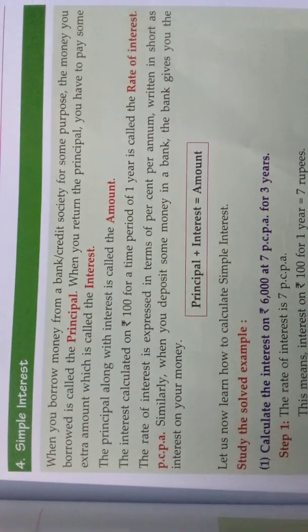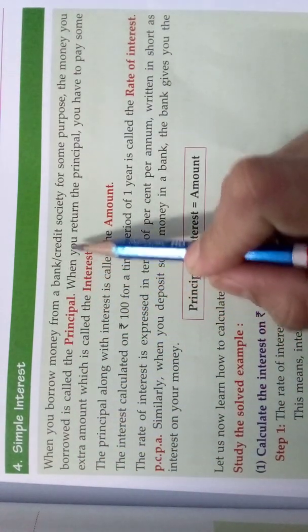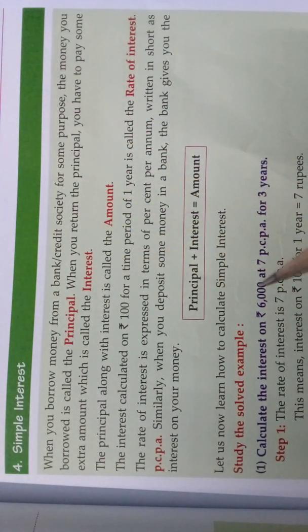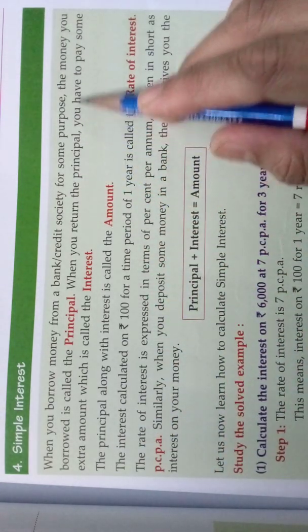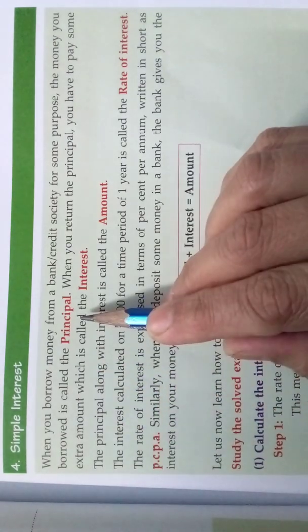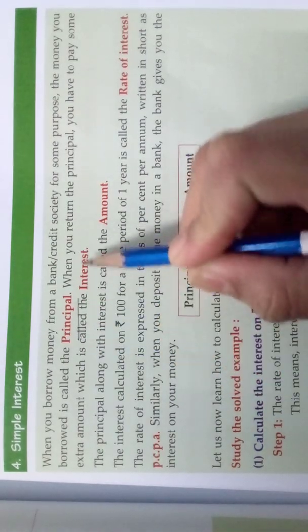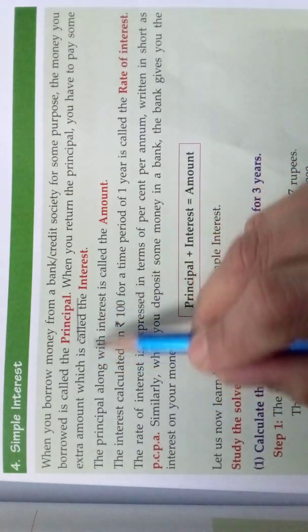When you borrow money from a bank or a credit society, or a person who is giving credit to you, for some purpose, the money you borrowed is called the principal. What is the name of the money that you borrow from the bank or a credit person or a credit society? That is called principal. When you return the principal, you have to pay some extra amount which is called the interest.